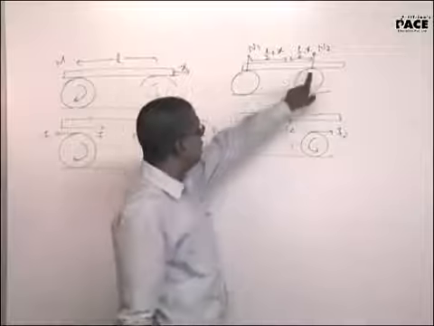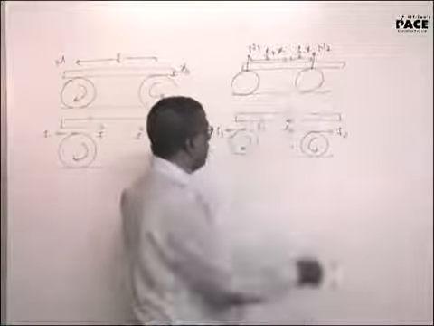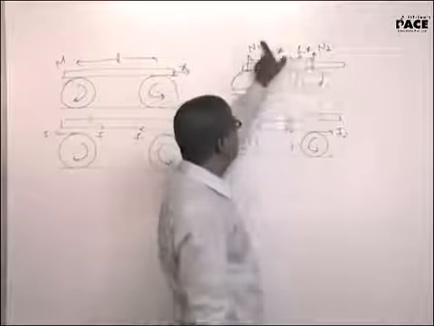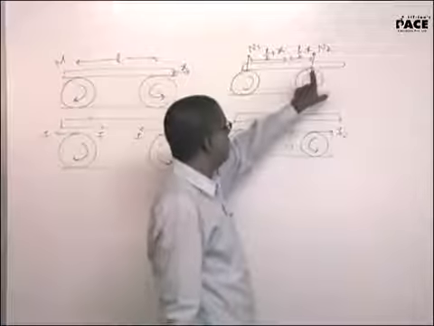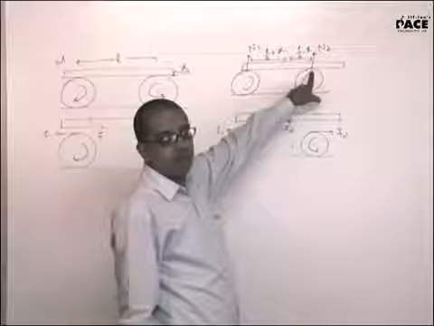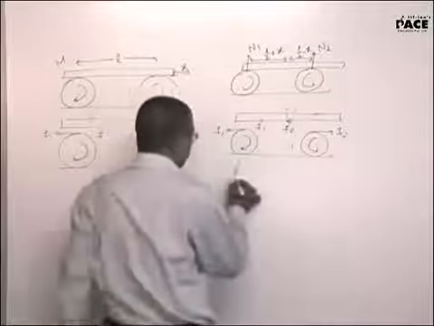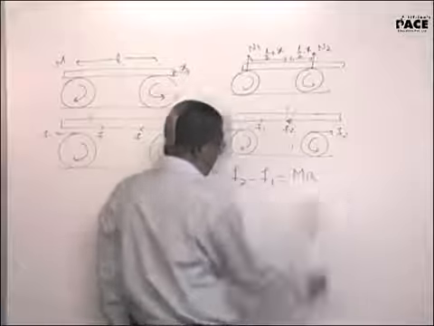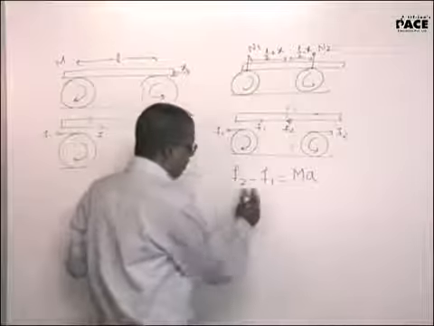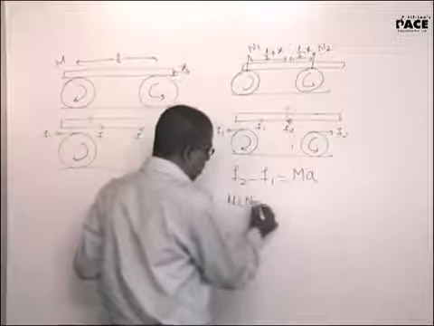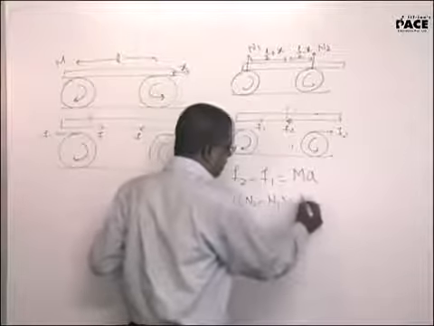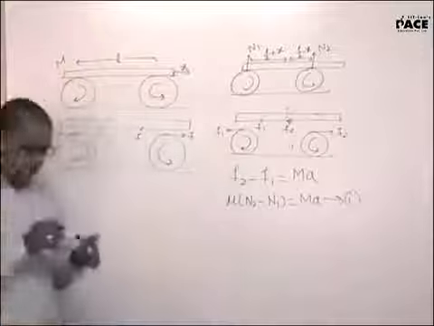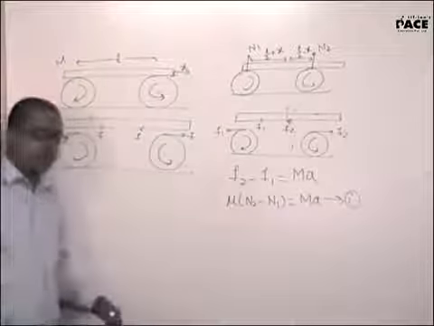What makes you say that? Greater mass is on this particular cylinder. So N2 will be greater than N1. If N2 is greater, mu into N2 is the frictional force because the point is slipping. So F2 minus F1 is capital M into A. F2 minus F1 is mu into N2 minus N1, equal to capital M into A. This is the first equation. That's a hint for you. Proceed with that. Make it fast.